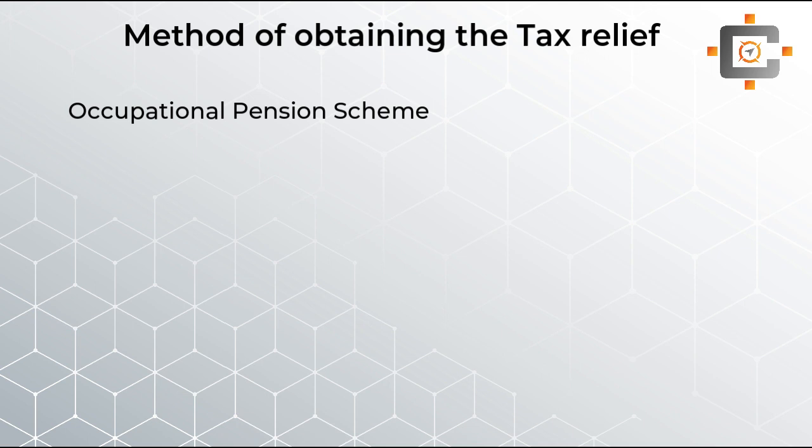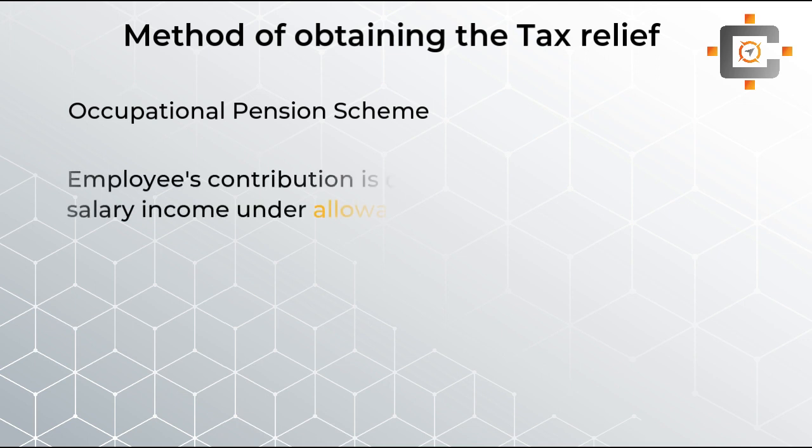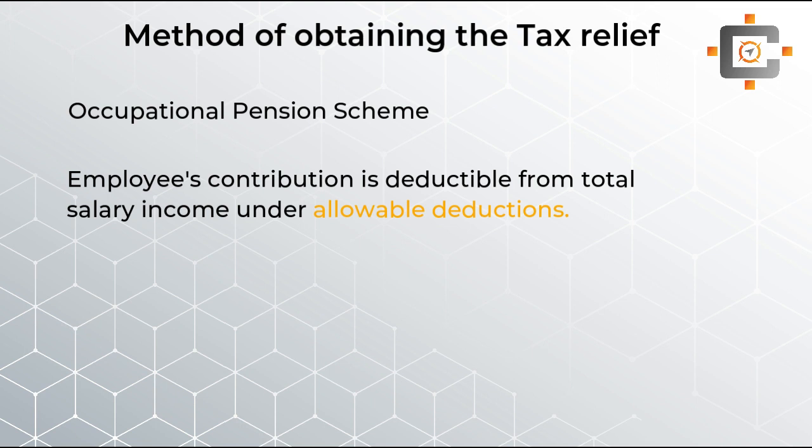Okay, so under the occupational pension scheme, students, what employees have to do is deduct whatever pension contribution they have made from their allowable deduction. So their taxable salary, their taxable employment income, will directly be reduced, and depending on the taxpayer status, if the employee is a basic rate taxpayer, he will instantly get the 20% tax benefit, and if the employee is an additional rate taxpayer, he will instantly get the 45% tax benefit.